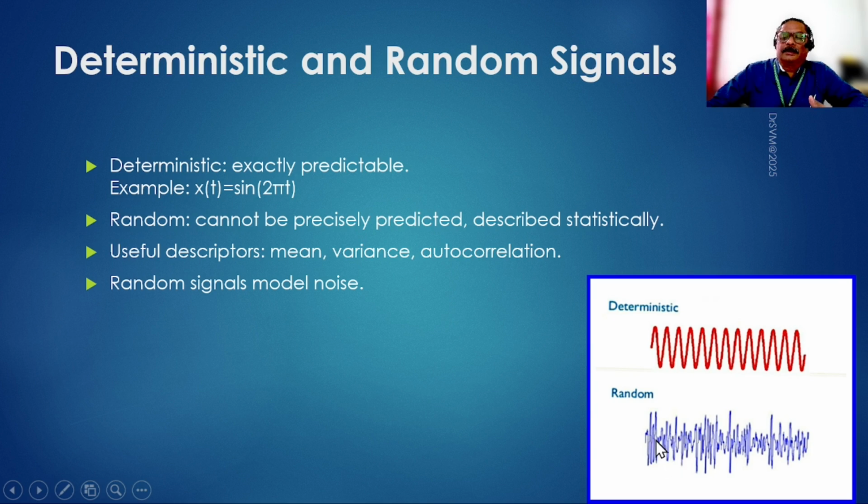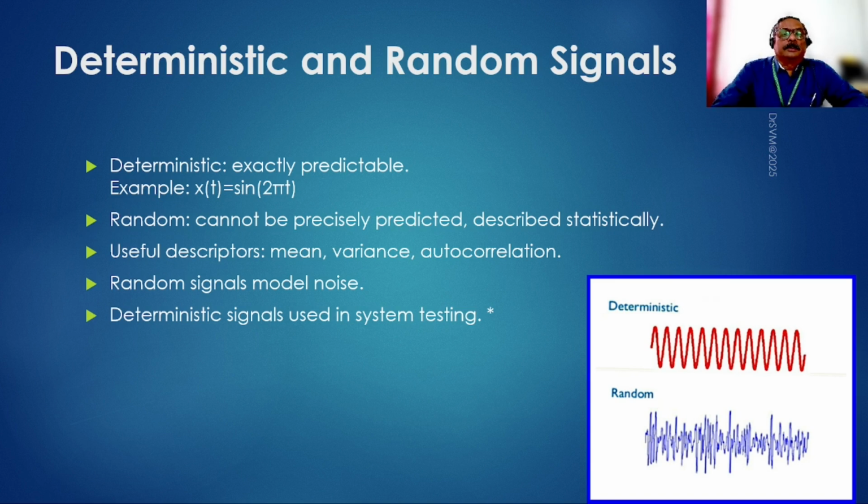But on the other side, in a random signal you don't find any pattern, and therefore representing this in any mathematical form is not possible. Unless we put that in a mathematical form, we cannot say what the value will be at any given time t. So it is not possible to predict the value of the signal at any given time. But yes, we can describe this statistically. More details will come in future videos. But as of now, a signal can be deterministic or random.